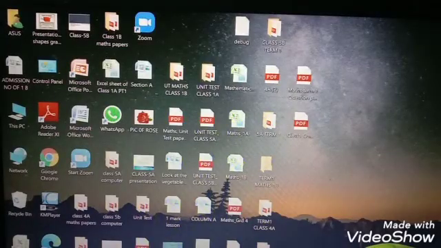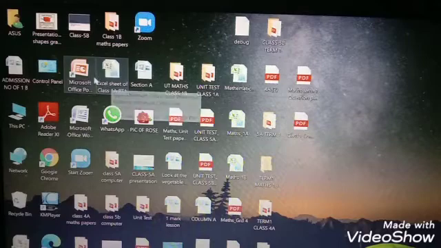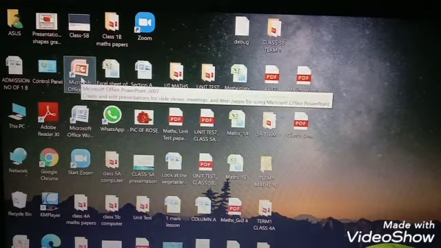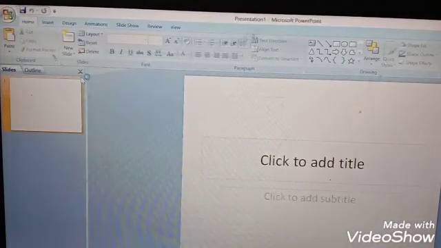So children, let's do practically how to create a new presentation. In our last class, I have already taught you how to open the Microsoft PowerPoint 2007 window. I hope all of you have practiced, right? Here you can see I have a shortcut icon of Microsoft PowerPoint. I will double click on it. Once I double click, my Microsoft PowerPoint screen appears.